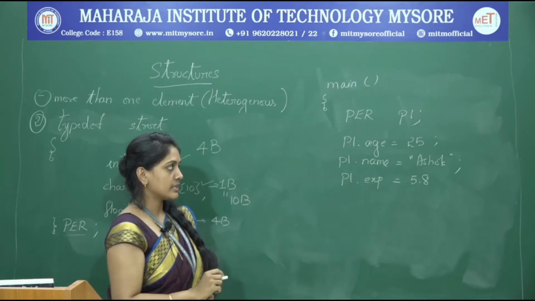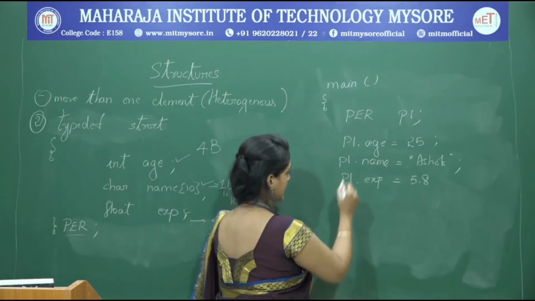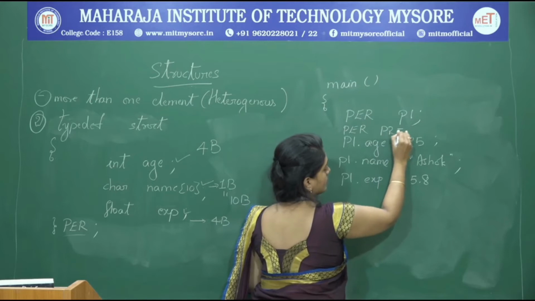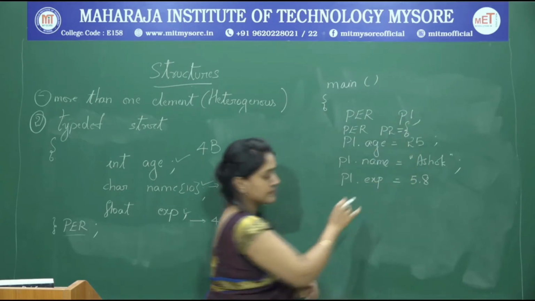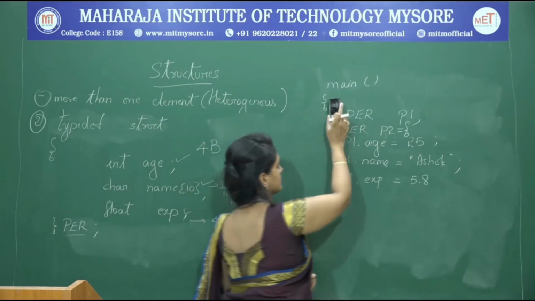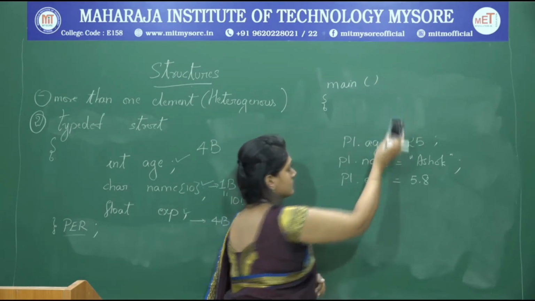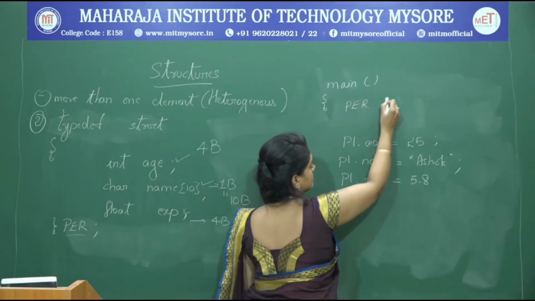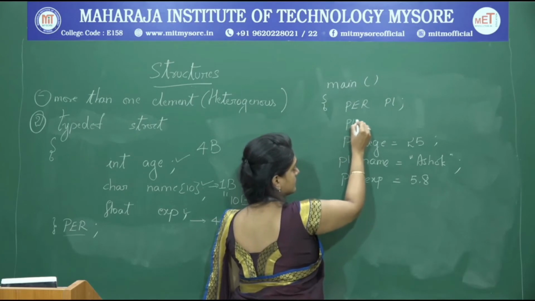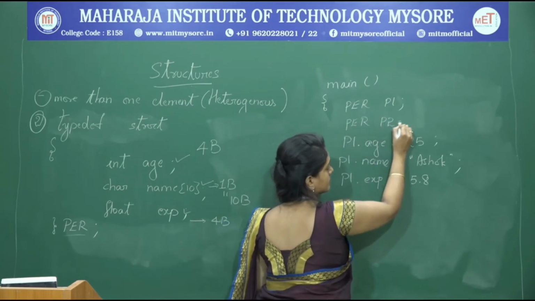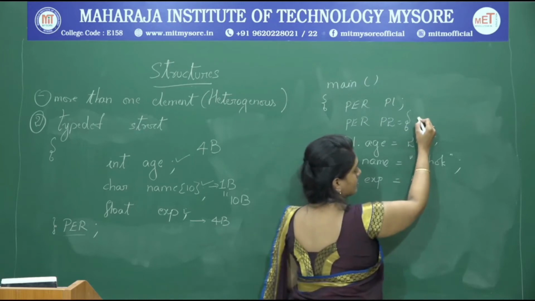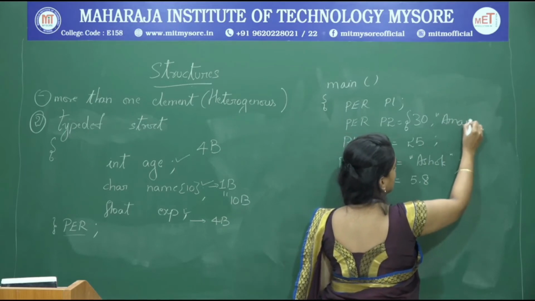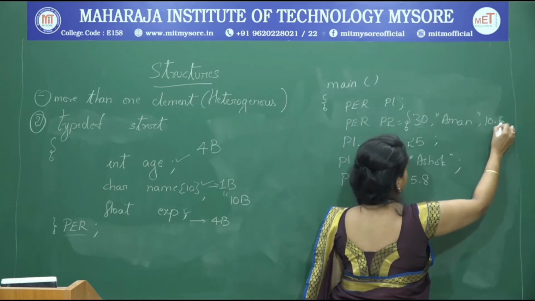Now either I can write like this, or I can also initialize like so: age is 30, name is Aman, and experience is 10.5.